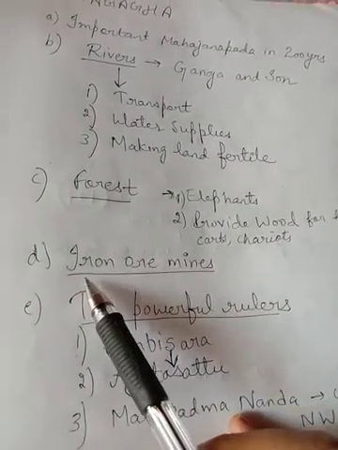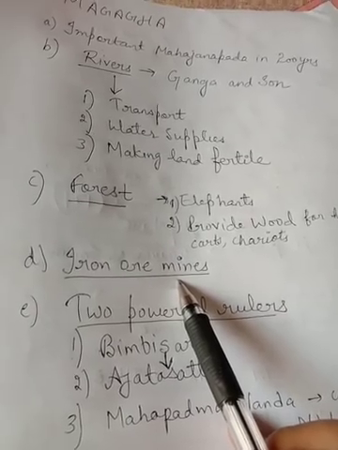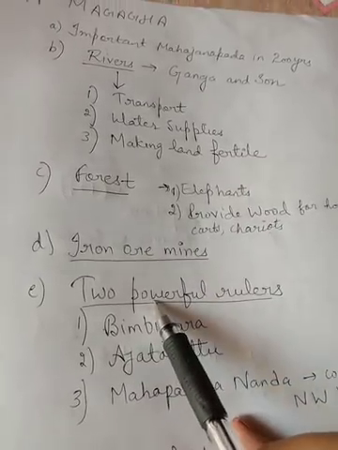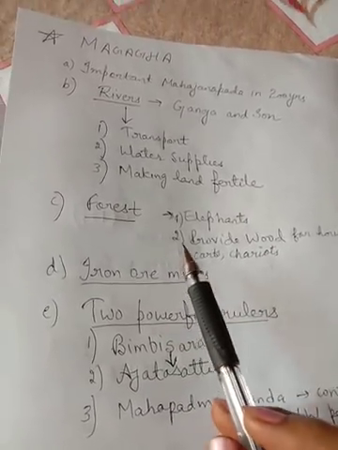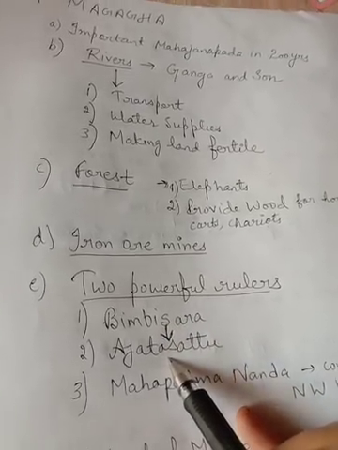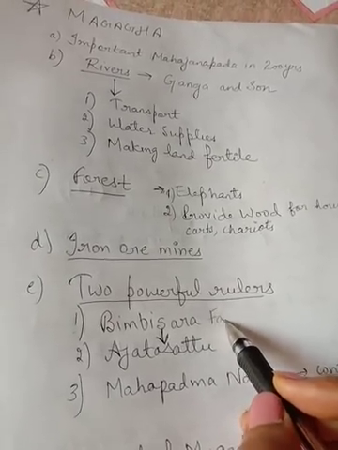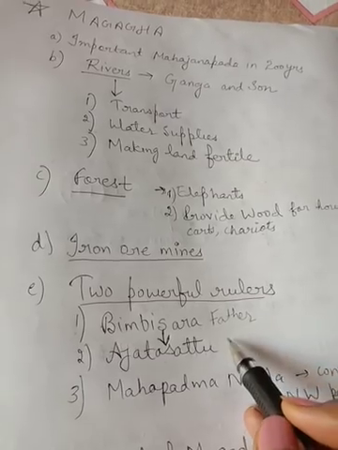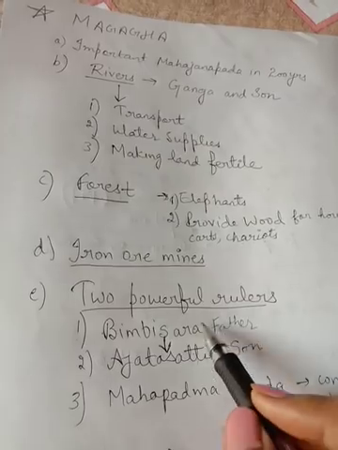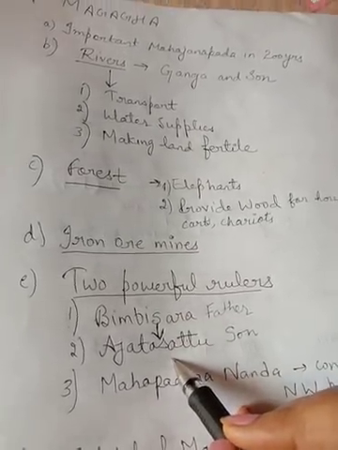And in Magadha there were also iron ore mines, which helped in making tools and weapons for the army. Now who were the two powerful rulers of the Magadha empire? They were Bimbisara and Ajatashatru. They were father and son. Bimbisara was the father of Ajatashatru, and he was the son. That is the relationship between these two rulers.